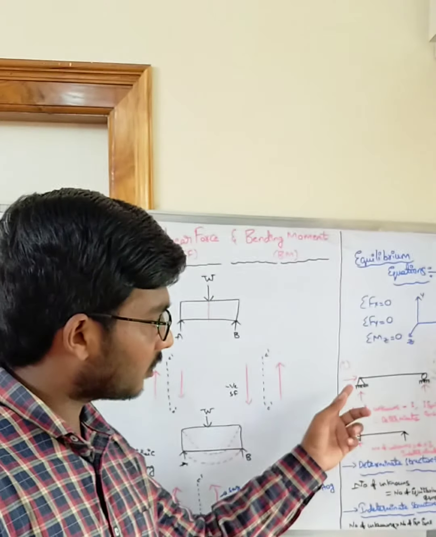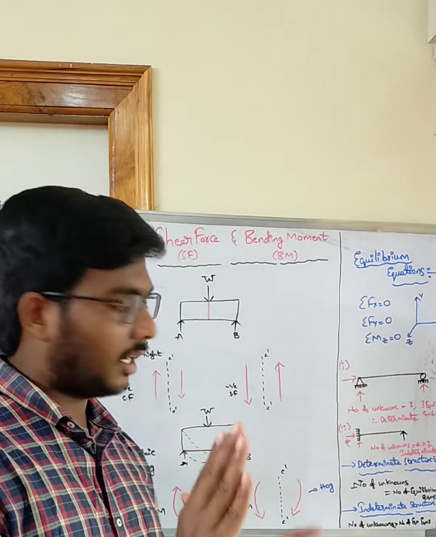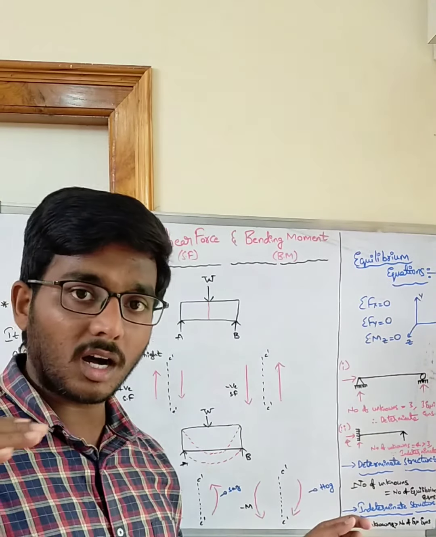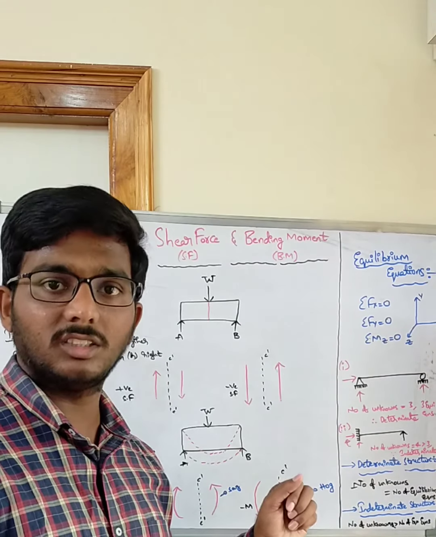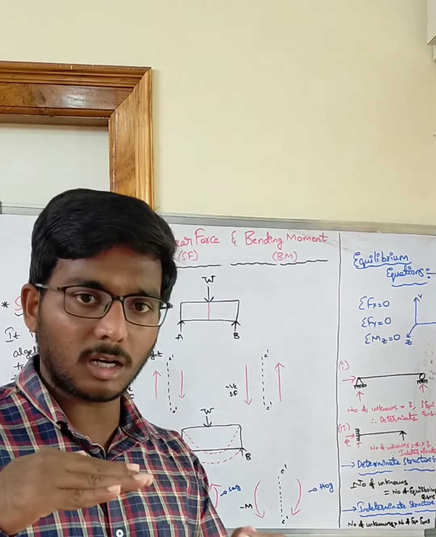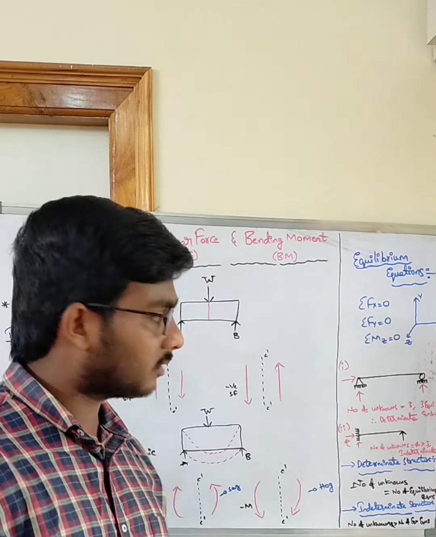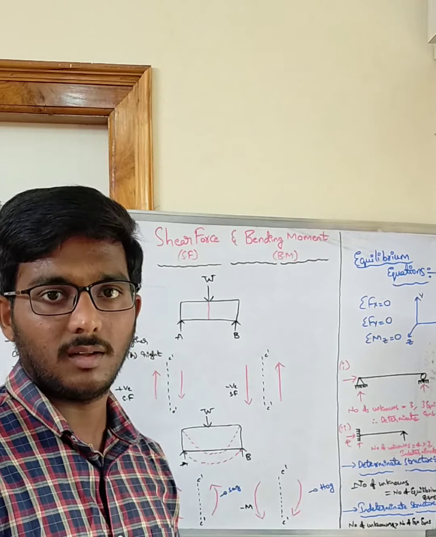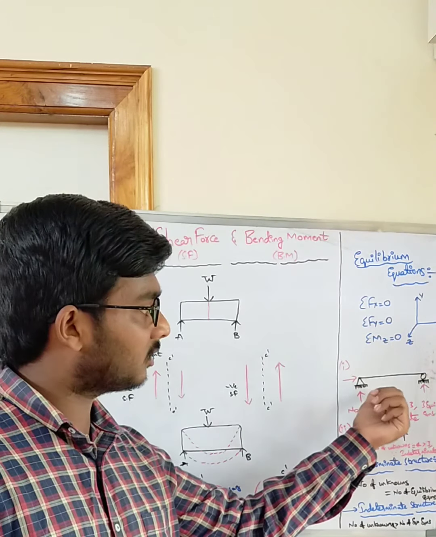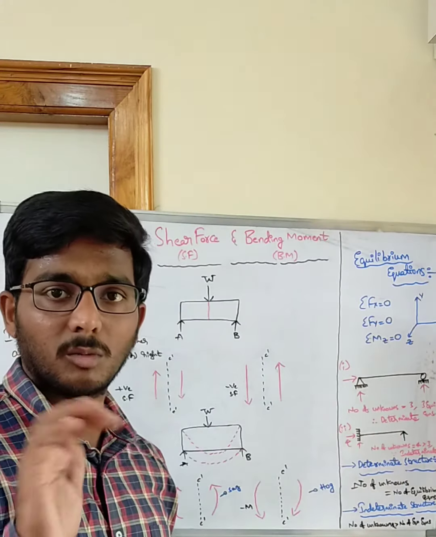In a hinged support, there will be no vertical deformation and no horizontal deformation. That means the hinged support will not move horizontally or vertically, but it can rotate. It can generate an angle theta at the hinged support. So horizontal motion is stopped, vertical motion is stopped, only rotational motion is allowed.